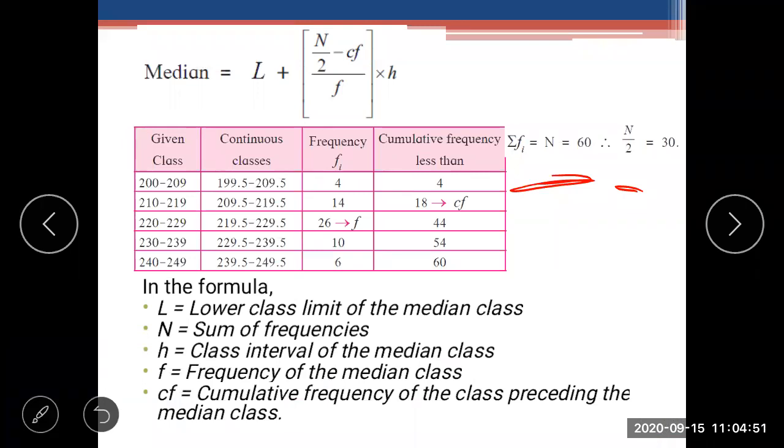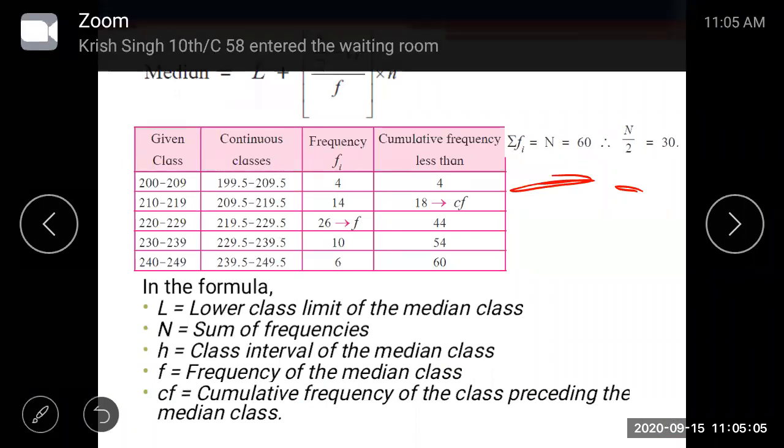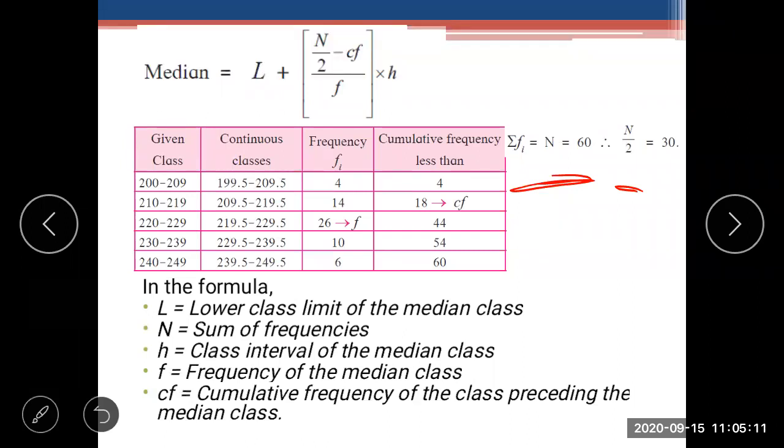In the first column, the class is there. Here the class is not continuous, so we have made it continuous. That's why 4 columns are present. Now in the second column, the continuous class is there. In the third column, the frequency is there. In the fourth column, the cumulative frequency is there. Now we know how to find the cumulative frequency, correct? Write fast, if you know how to find the cumulative frequency.